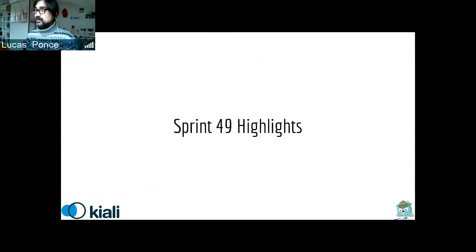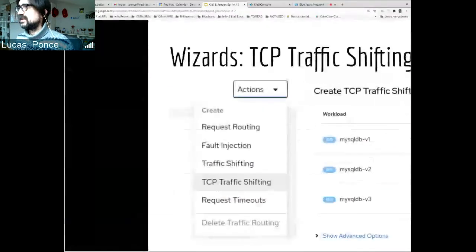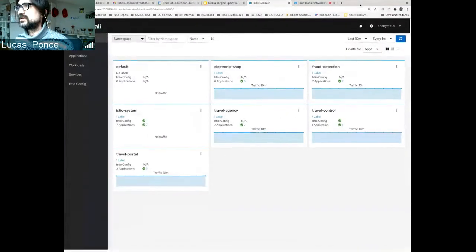So what more are the highlights of this Sprint 49? We are going to demo some of the features that you will see in the next Kiali versions. One of the first features that I would like to present is that we have incorporated support for TCP traffic shifting in Kiali. The concept is quite easy: applying the same traffic shifting, but for TCP traffic. I would like to show you this feature in an example.